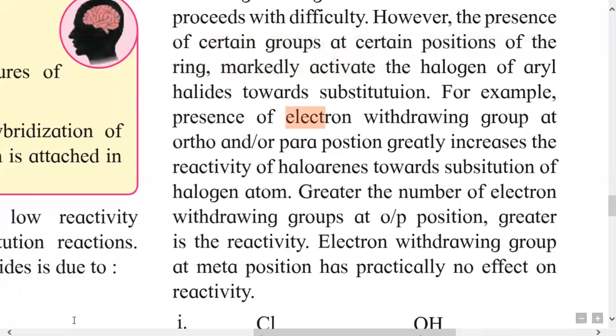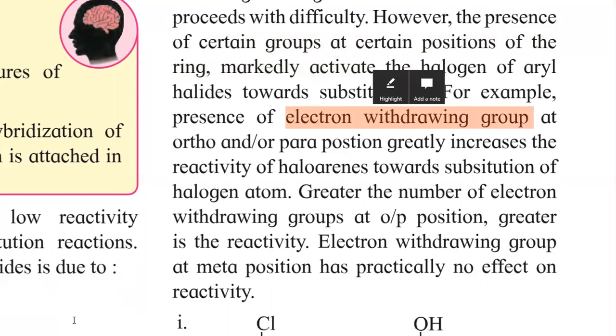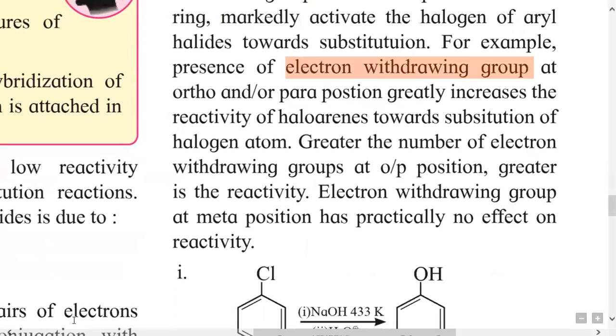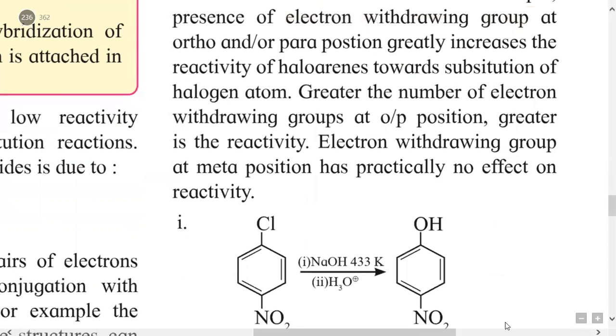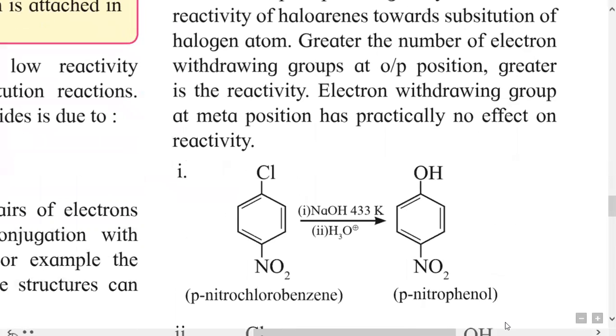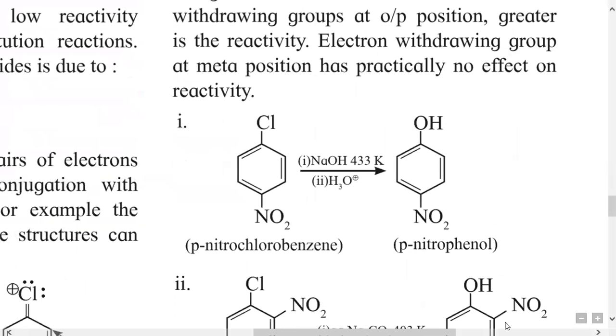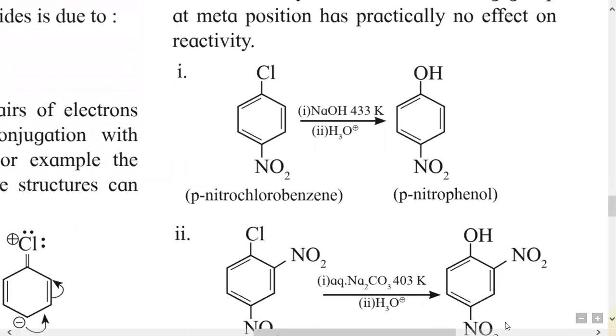Remember this: electron withdrawing groups are groups which remove electrons from the aromatic ring and activate the ortho and para positions greatly, which increases the reactivity towards substitution reactions. The more electron withdrawing groups there are, the greater the reactivity. We will study examples for this.